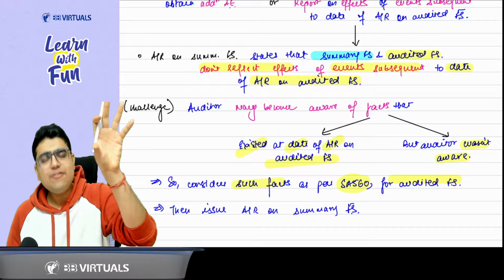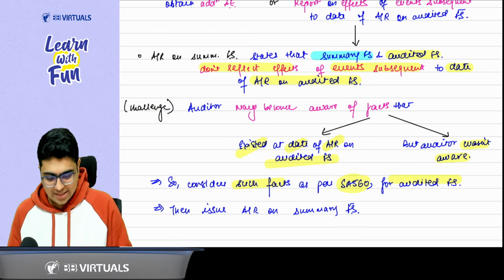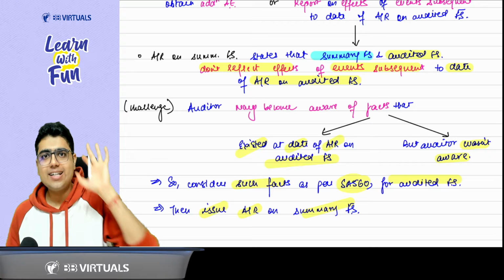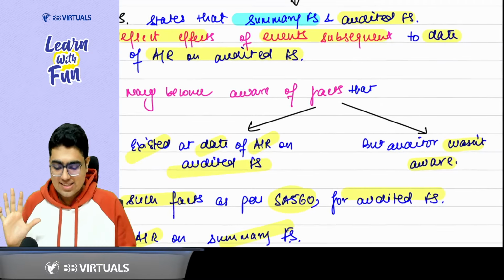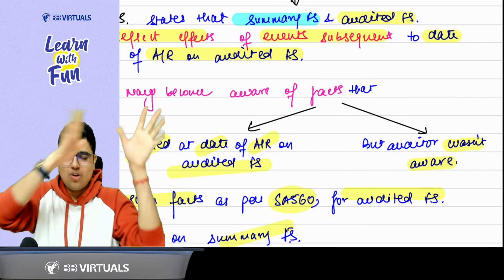When the audited financial statements are finalized, then you can report on the summary financial statement. So then he can issue the audit report on summary financial statement. The last point is just a little challenging. The challenging part is he gets to know about the facts which existed on the date of audit report on audited financial statement, and he was not aware.